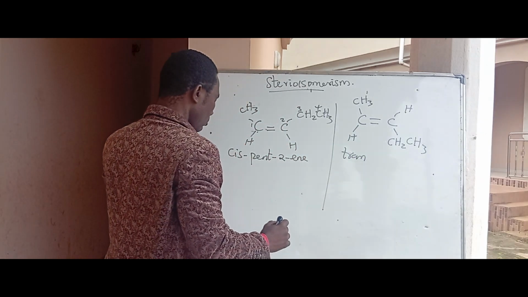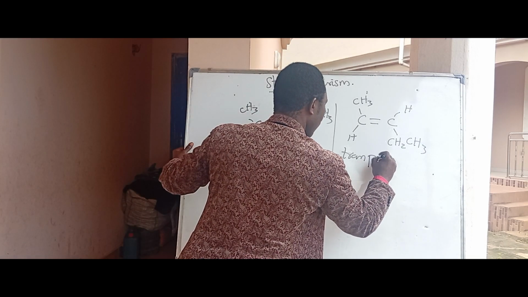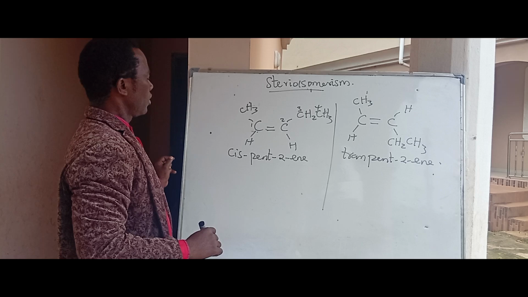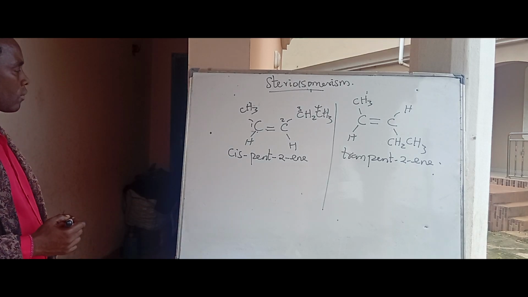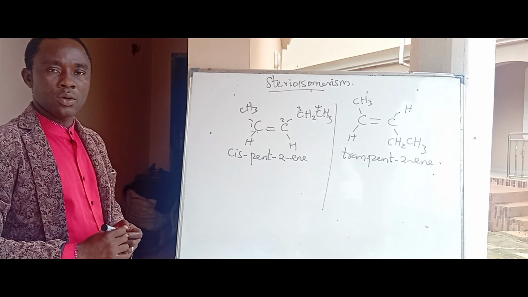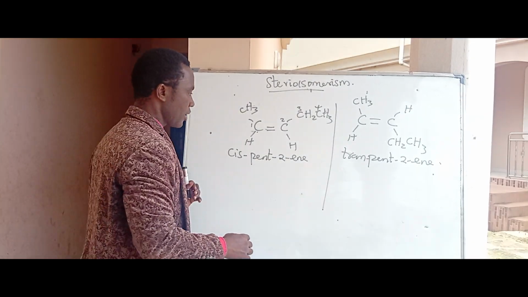So this is trans-pent-2-ene. So cis-pent-2-ene and trans-pent-2-ene, they are isomers. What kind of isomerism? We call it geometric isomerism.